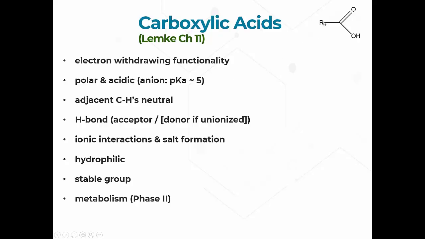If this R group has a carbon here, and it has a proton on that carbon, the electron withdrawing nature of this carboxylic acid is not strong enough to make the proton on that carbon acidic. So it is neutral. A CH2 group or a CH something or other group here will be neutral. We'll talk about where the exception to this occurs when we talk about active methylenes in a few slides.